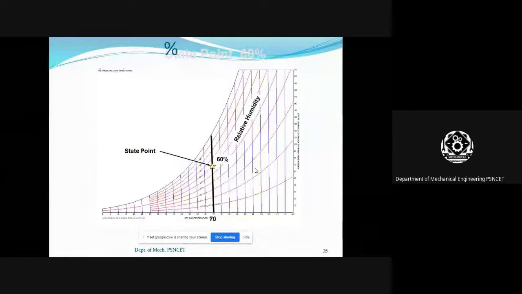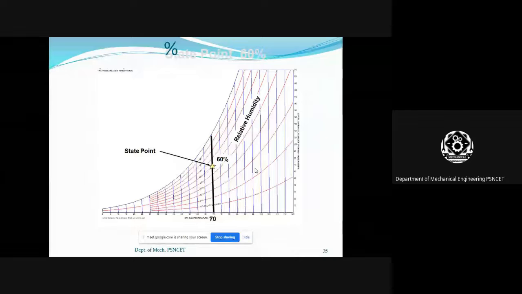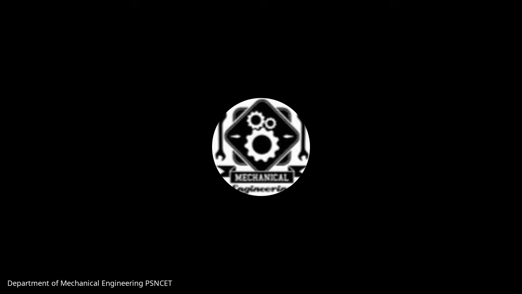Okay. For the next example, the dry bulb temperature is 70 Fahrenheit and the relative humidity is 60%. In this, we can find out the wet bulb temperature. You see here that the star point, 70 Fahrenheit dry bulb temperature and relative humidity of 60%, meet at one point, that is the critical point.